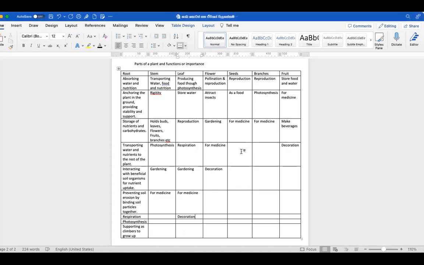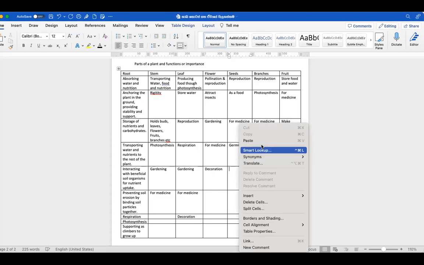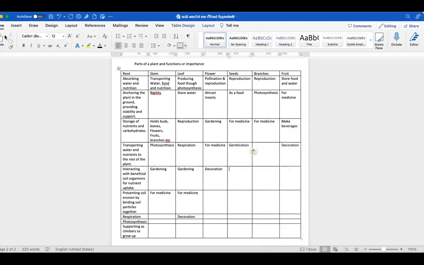And one very important thing in this is germination. And also medicinal use and oil extraction. That is also for medicine, but even for beauty culture, we are using seeds for oil extraction, right? To extract oils, mustard oil and other oil types.